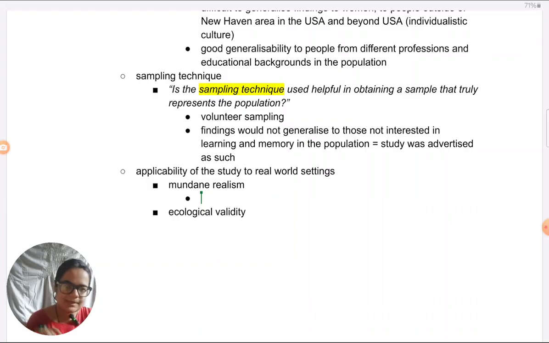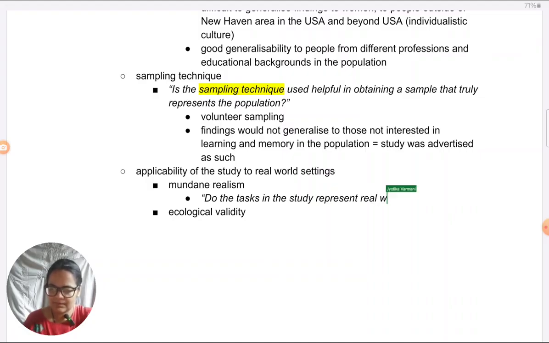When it comes to mundane realism, we have to think whether the tasks in a study, or the tests, or the questions, do they represent real life tasks, which would be under that topic which is being studied. So what we have to think is, do the tasks in the study represent or replicate real world tasks in the area?